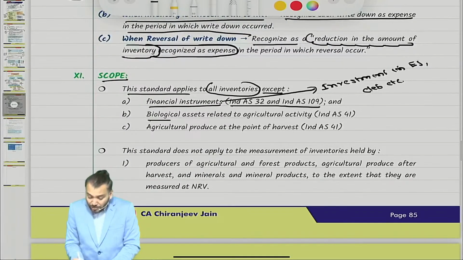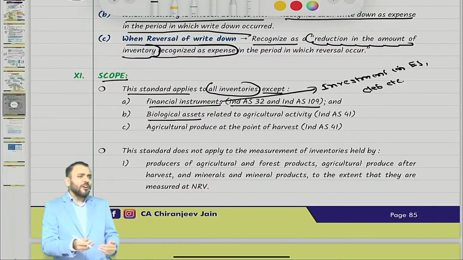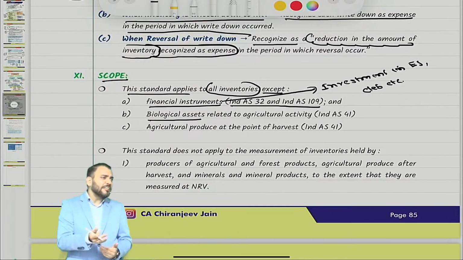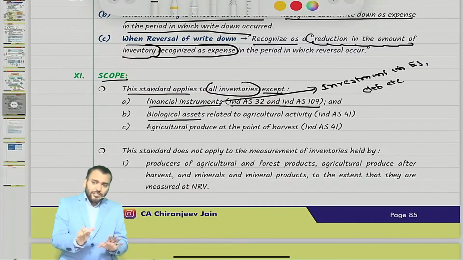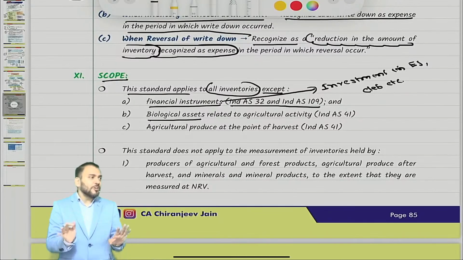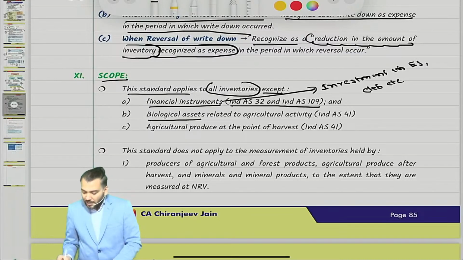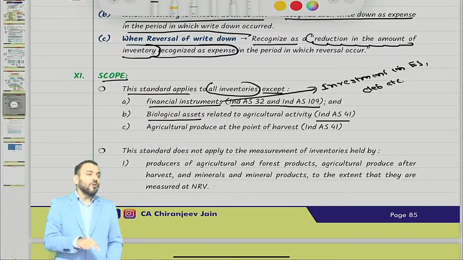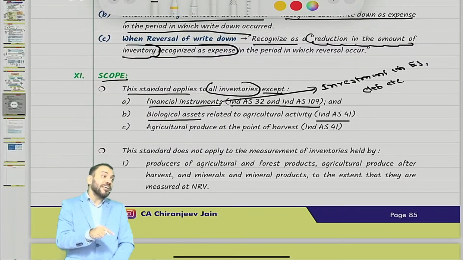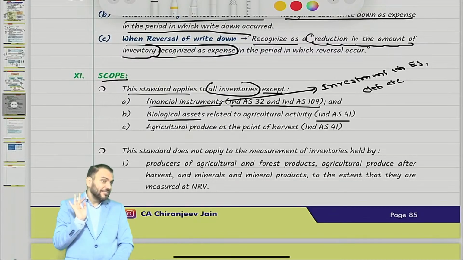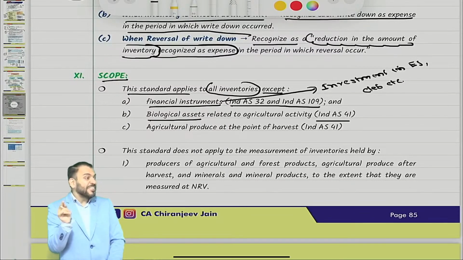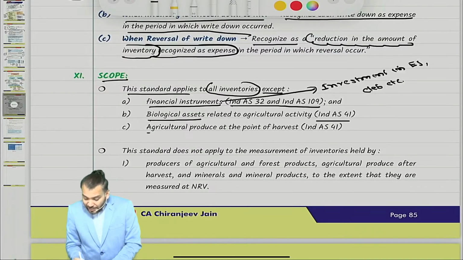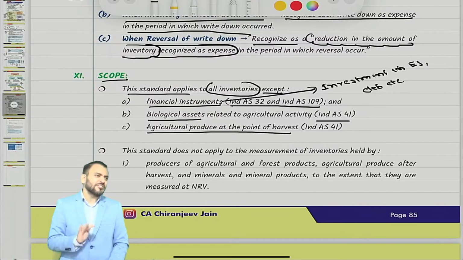Biological asset. Now we have understood that a biological asset is a living animal or plant. So biological assets are not covered in this chapter. They are covered under Ind AS 41, even though such biological assets are held for sale in the ordinary course of business. So for them we have a specific Ind AS. Then agriculture produce at the point of harvesting.